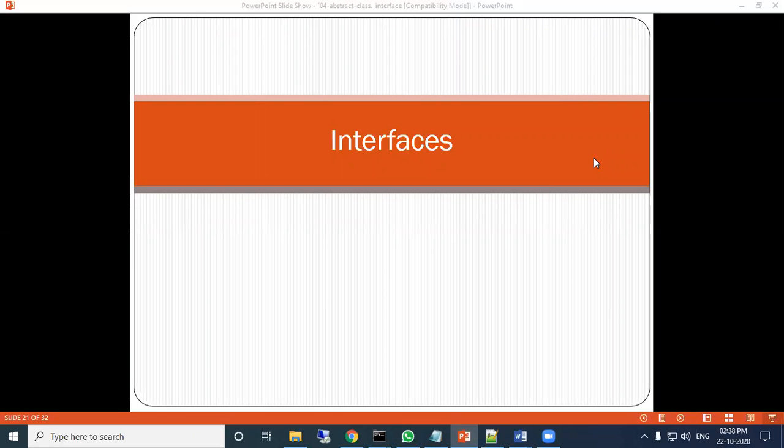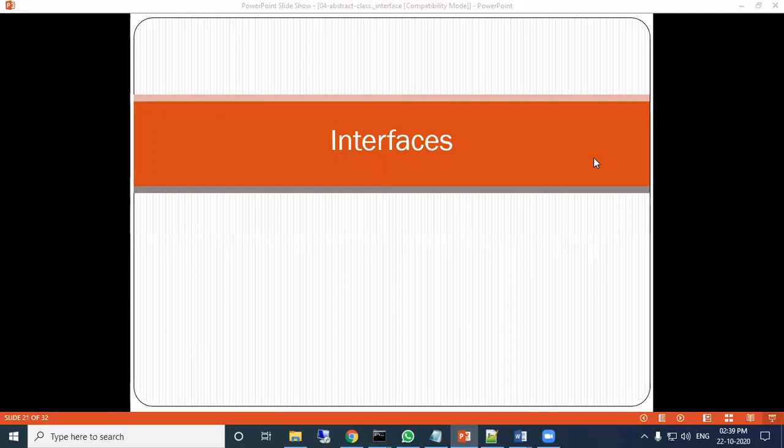Today we'll discuss interfaces. An interface is nothing but like your class definition. Only the thing is, in an interface there is no concrete method. And always the interface will be inherited by another class. That is the main thing about the interface. It means we cannot create the instance of the interface.